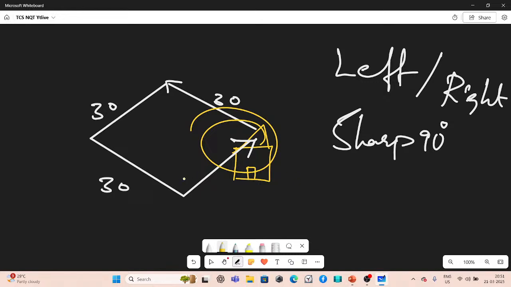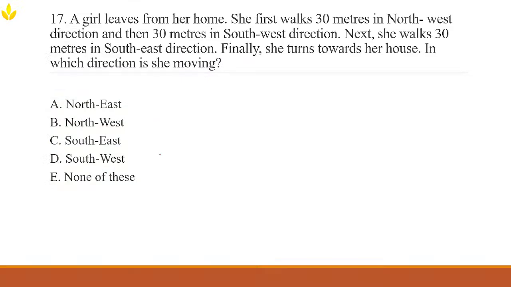If you are not so sure about it, just put a plus like that. This is east, north, and somewhere between north and east. So what do you call north and east in between? Northeast, exactly. So the answer for this problem is northeast. You're getting the logic right.